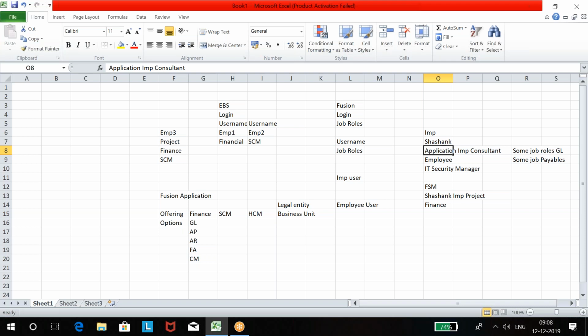Why do we create an implementation project? We create an implementation project to enable the offering we are working on, and to monitor what setups we have done so far and what is pending. Also, if I have a project created, I can assign tasks from the project to other employees who do setups. So these are all things you need to know, because these questions may be raised in an interview. Clear? Now let's see Fusion applications.